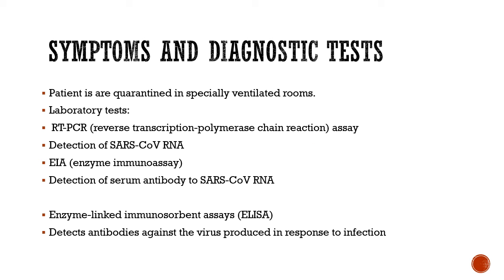Now, patients, once suspected, should ideally be quarantined in specially ventilated rooms. That is, the ventilation should not be common with other rooms. And the laboratory tests used to diagnose SARS infection are RT-PCR, detection of SARS-CoV RNA, or enzyme immunoassay, or detection of serum antibodies to SARS-CoV, ELISA for antigen as well as antibody detection. So these are the tests used to detect SARS-CoV infection.